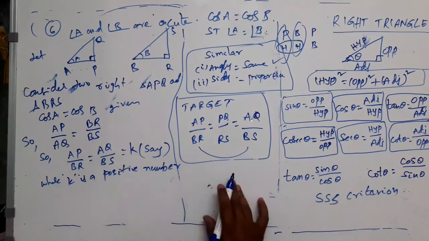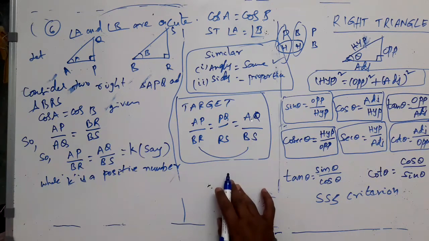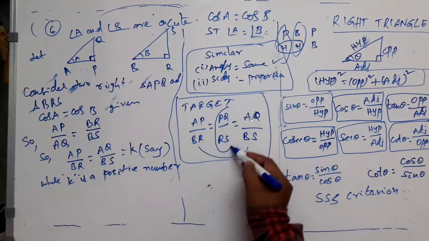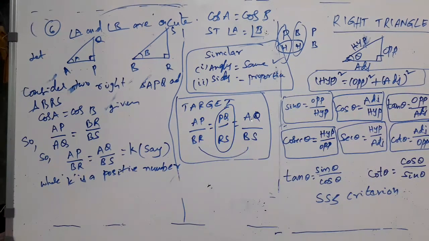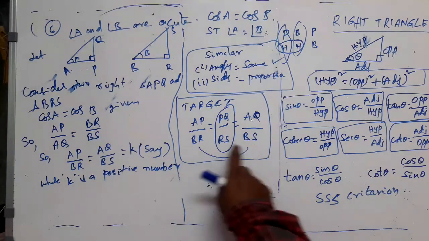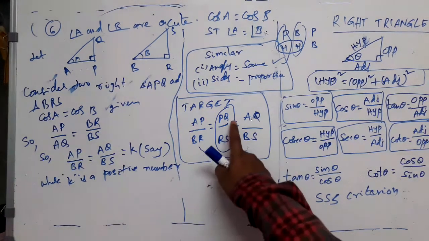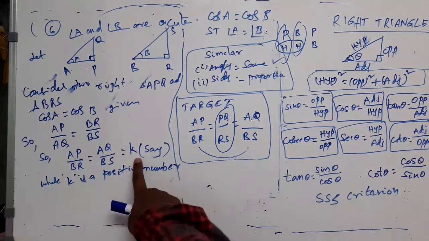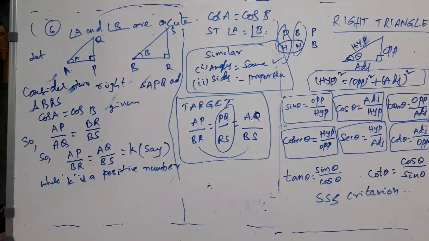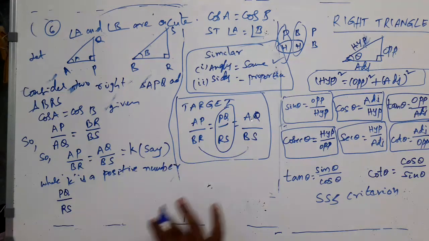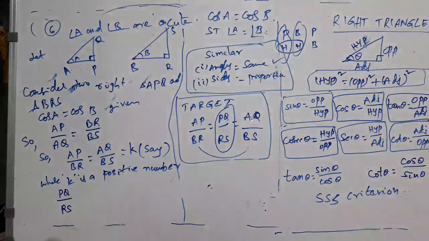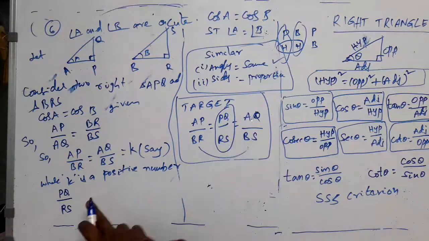Now, see, my target is this. I have come halfway. So what else do I have to prove? I have to prove that the expression PQ by RS is also equal to either of these two. Because we have taken this equal to K, if I can show that PQ by RS is equal to K, then I have this complete relation, is it not? So my target is to show that PQ by RS is also equal to K. So I will start at PQ by RS. See how I am approaching.